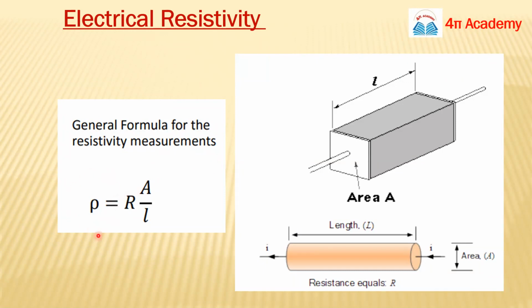So the formula of resistivity will be rho equals RA upon L. R is the electrical resistance of your conductor, A is the cross-sectional area, and L is the length of your conductor.